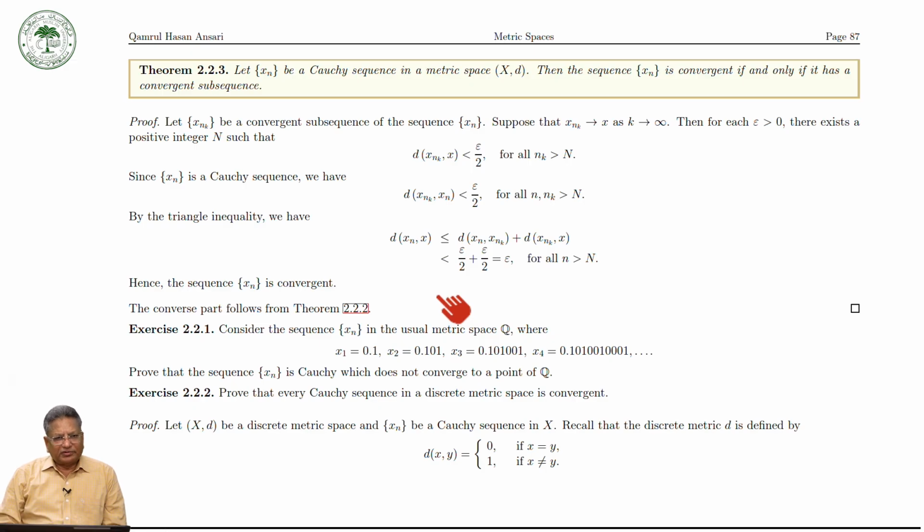Now we have several exercises. Some of the exercises I will explain, and some I will leave for your practice.